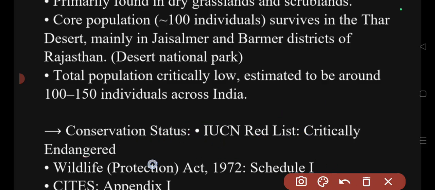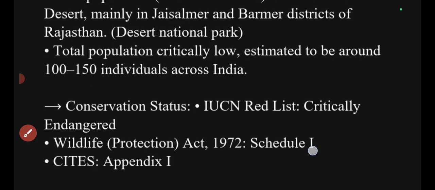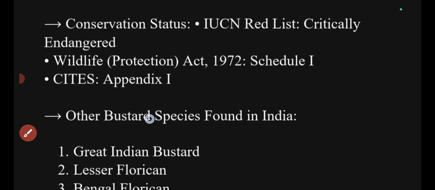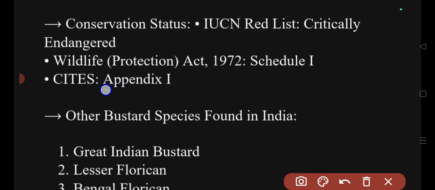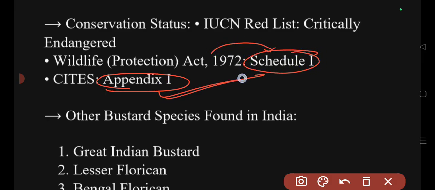Under the Wildlife Protection Act, the Great Indian Bustard is placed in Schedule 1, which means high protection is given to it, and in CITES it is placed in Appendix 1. It is a critically endangered species.